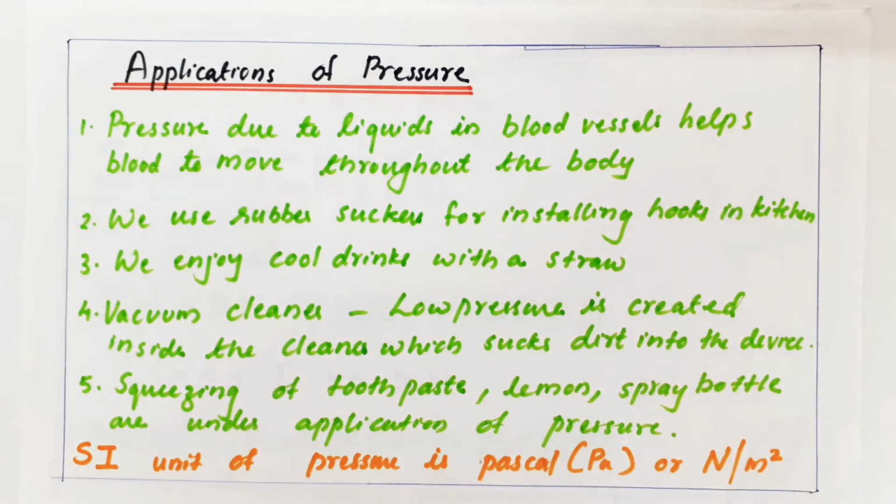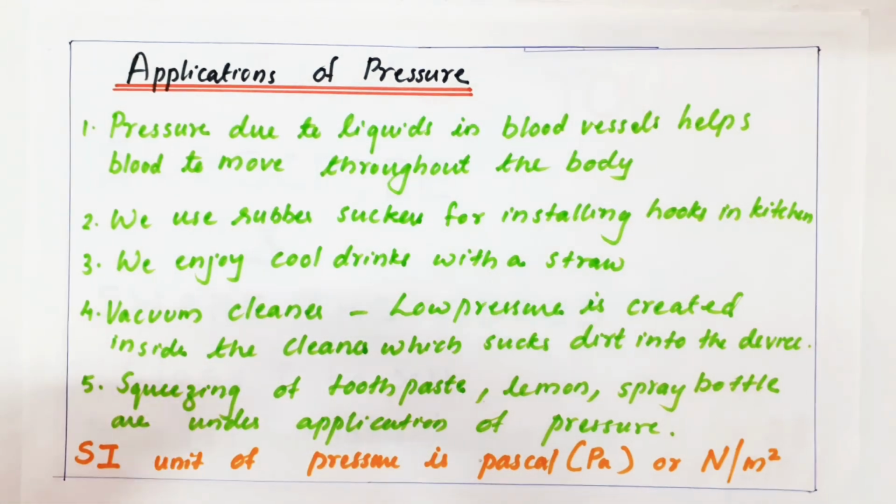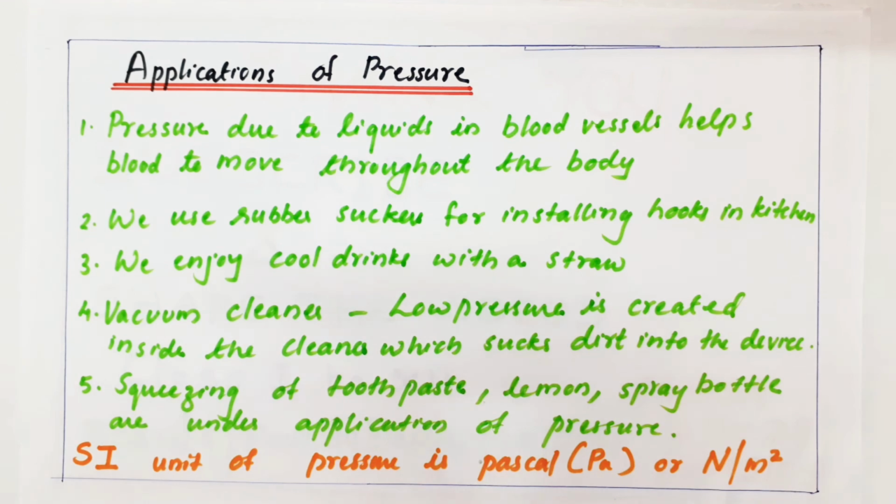Pressure application: vacuum cleaner. Low pressure is created inside the cleaner, which sucks the dirt into the device. We use a vacuum cleaner to clean our rooms. That time also we are using the same principle. We are making the pressure inside the cleaner less, so the outside pressure will become more, and the dust will go from the high pressure area to the low pressure area. Squeezing toothpaste, lemon, spray bottle: in all these we are applying pressure.